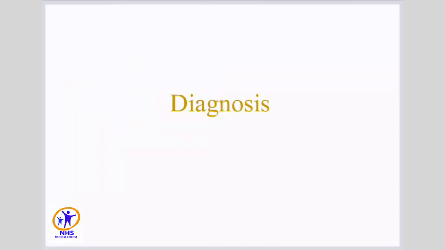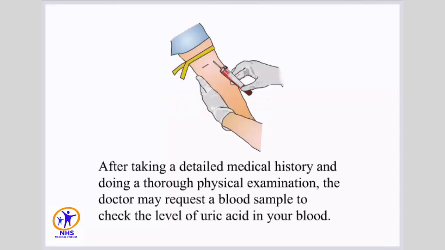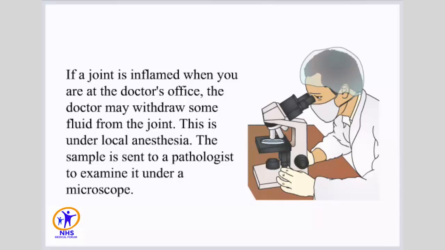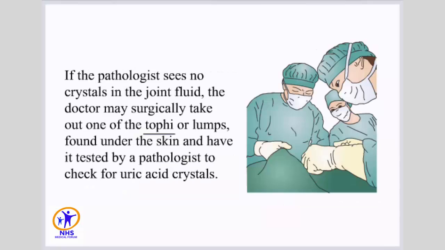Diagnosis. After taking a detailed medical history and doing a thorough physical examination, the doctor may request a blood sample to check the level of uric acid in your blood. If a joint is inflamed when you are at the doctor's office, the doctor may withdraw some fluid from the joint. This is done under local anesthesia. The sample is sent to a pathologist to examine it under a microscope.